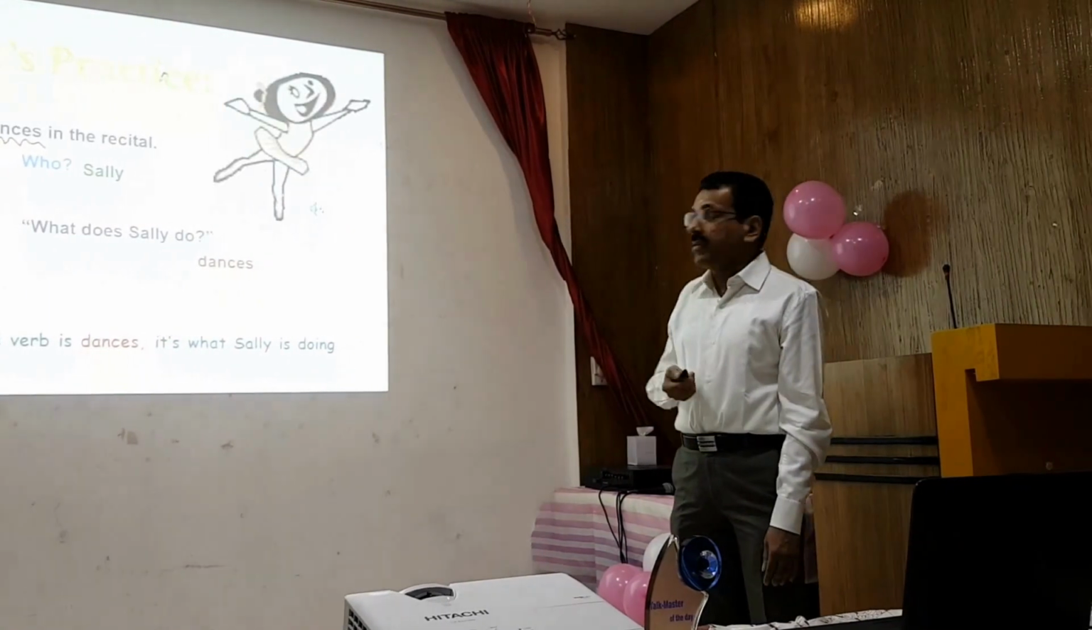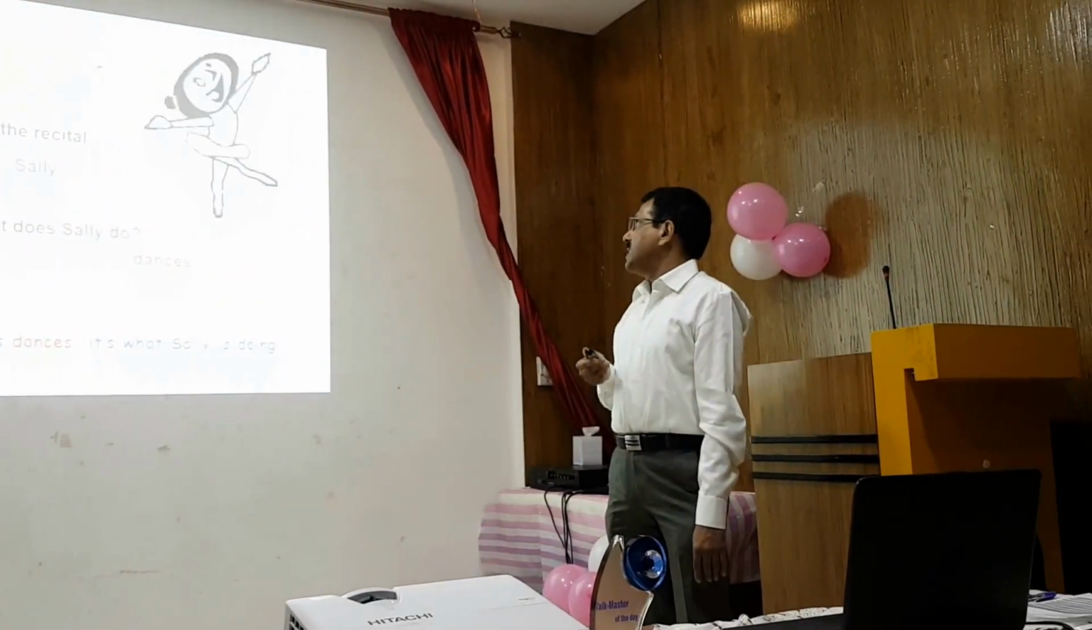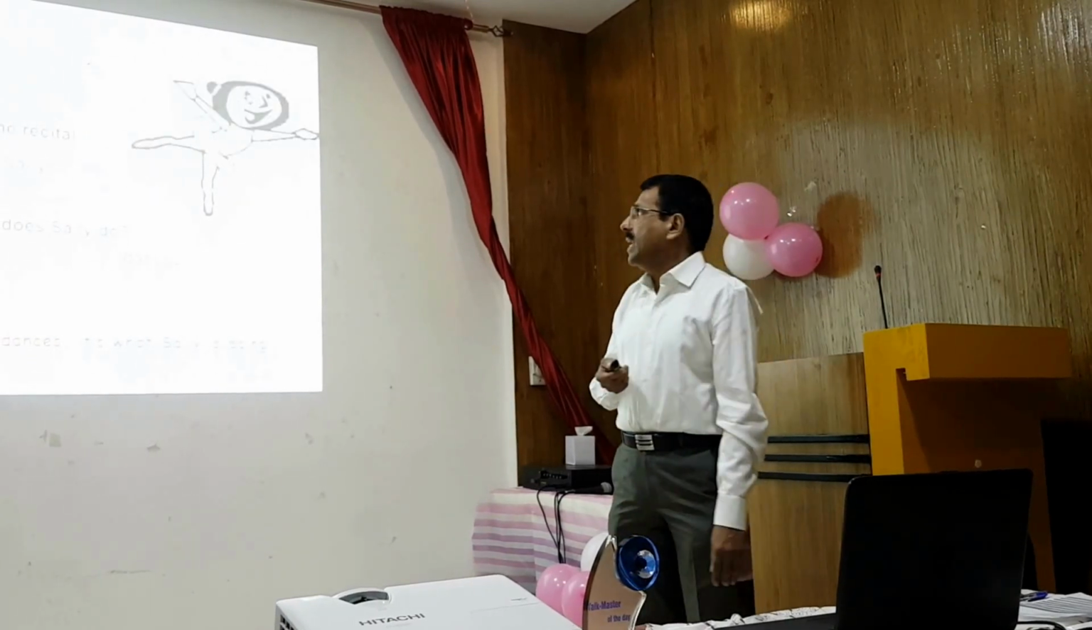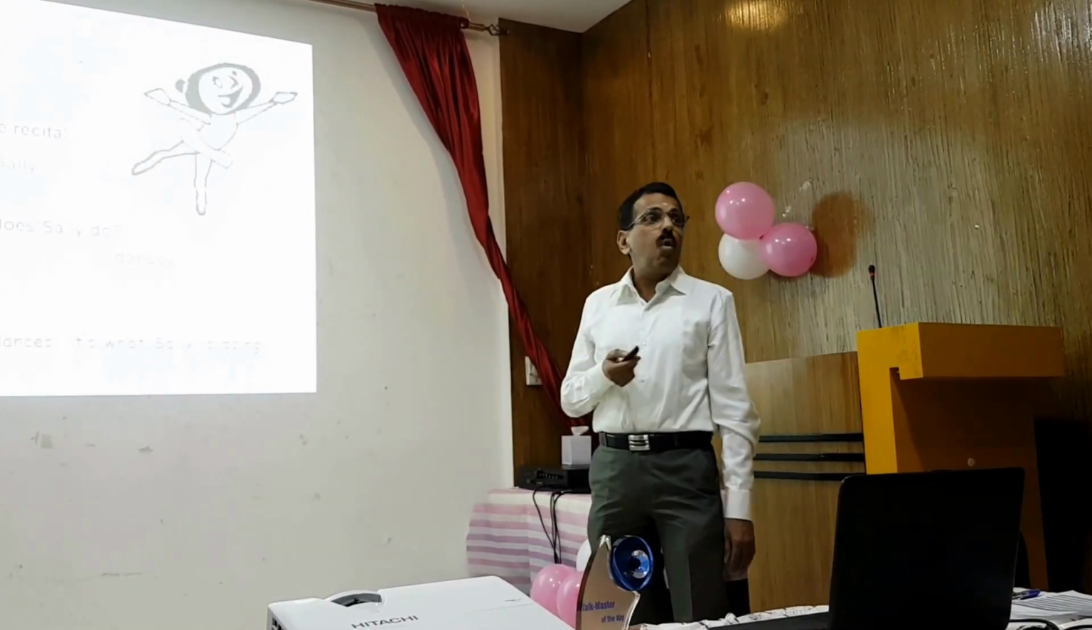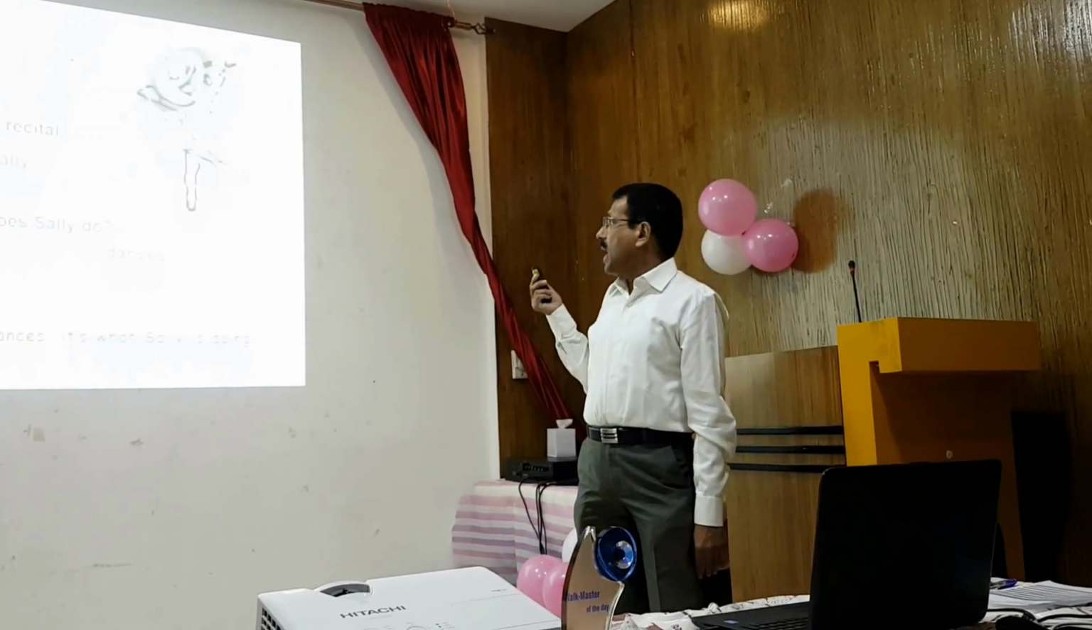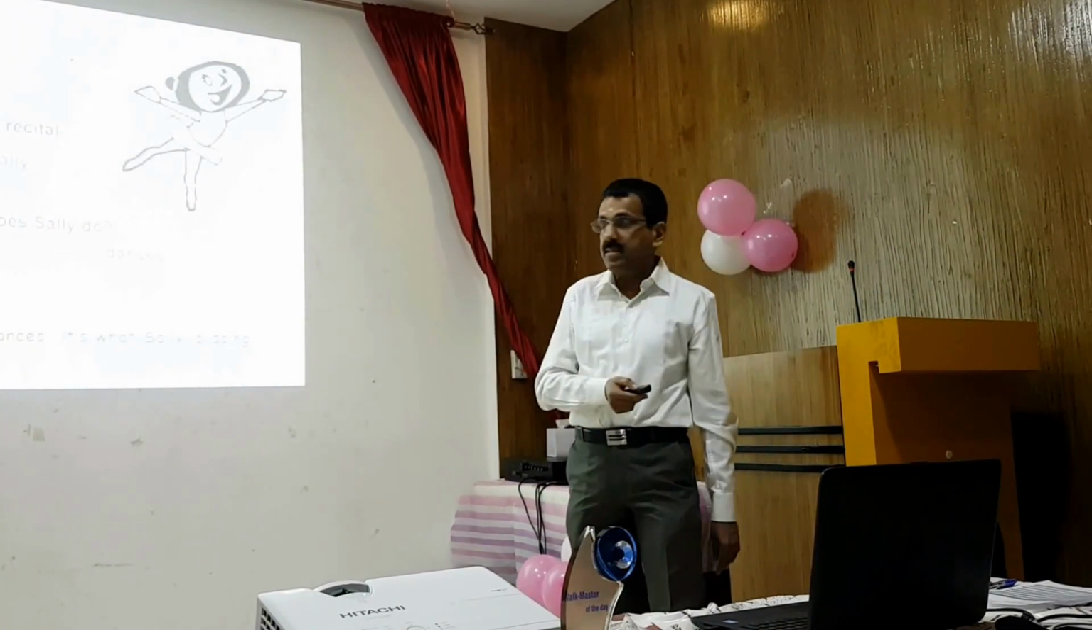Sally is the name of a girl here. Sally dances in the recital. Somebody is playing the music and she is dancing. So who is dancing? Sally. So the subject is Sally, and what does Sally do? She dances. So the verb denotes dance, and the subject is Sally. So Sally dances.